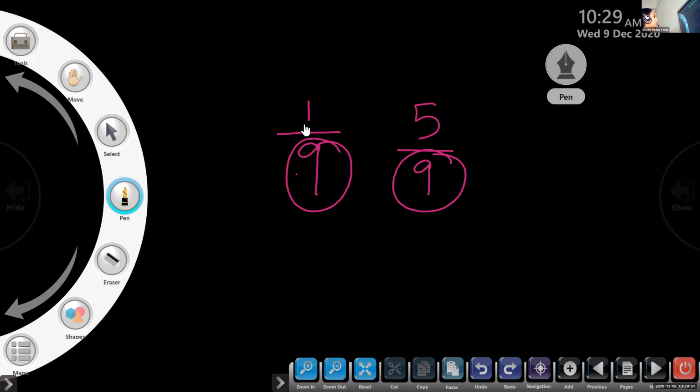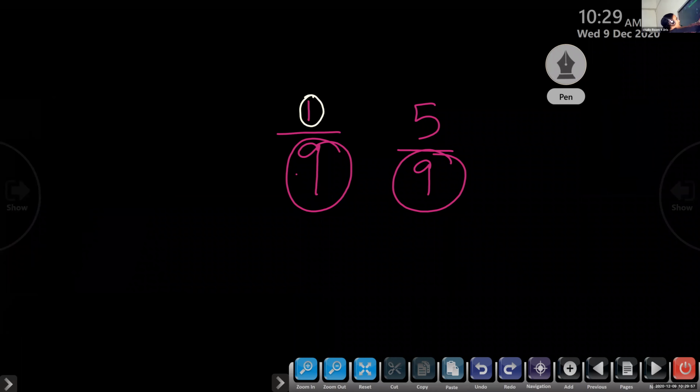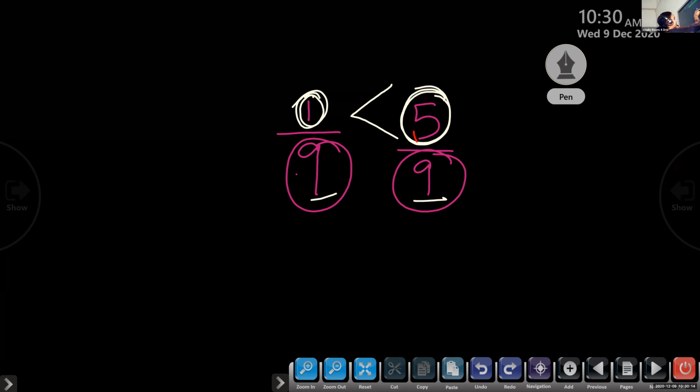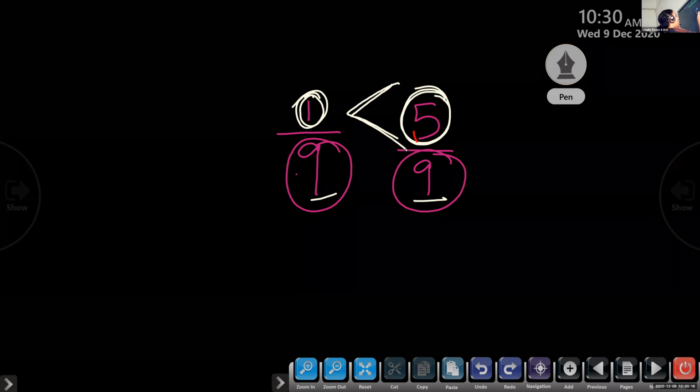So children, what will we do? If the denominators are the same, we will check the numerator. Here 1, here 5. This 5 is greater, so we will write 1 by 9 is less than 5 by 9. Understood? If the denominators are the same, we will look only at the numerator. If the numerator is big, that fraction is greater. Very easy one, children.